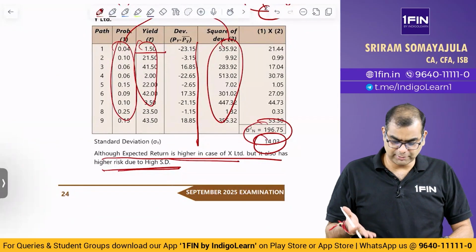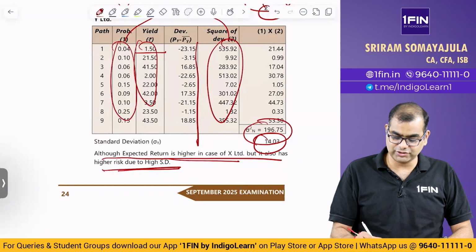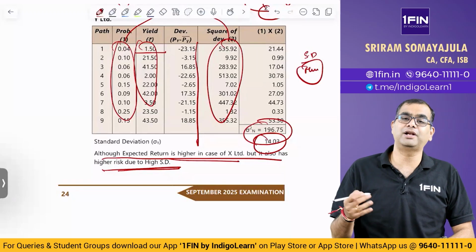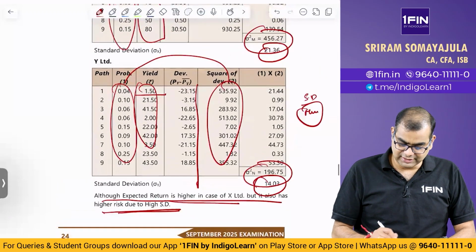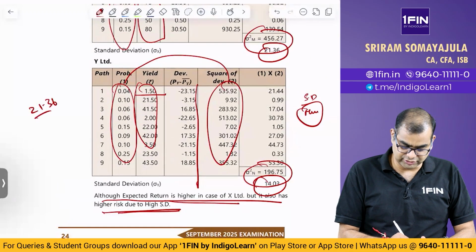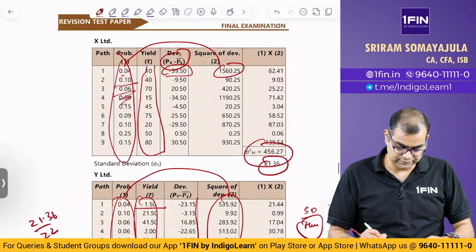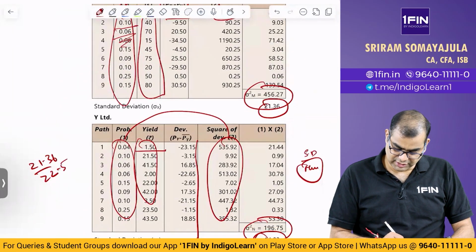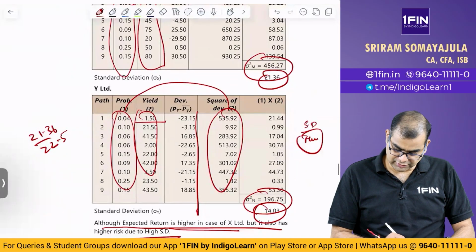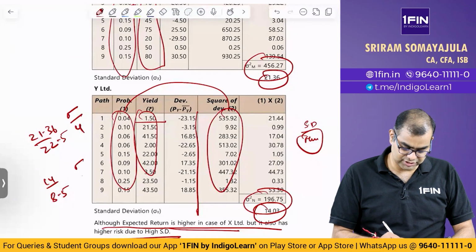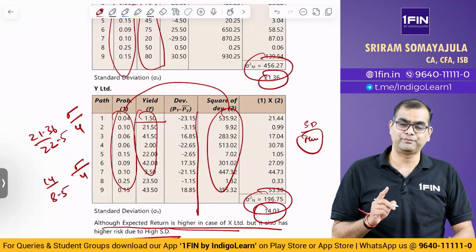Now, you can actually compute the coefficient of variation here also and then give the answer. What is the coefficient of variation? Your standard deviation by mean. That is, per unit of mean, how much is the standard deviation? If you see that, 21.36 by 22 and a half, versus 14 by 8.5. So, you see standard deviation by mean, per unit of mean, how much is the standard deviation?